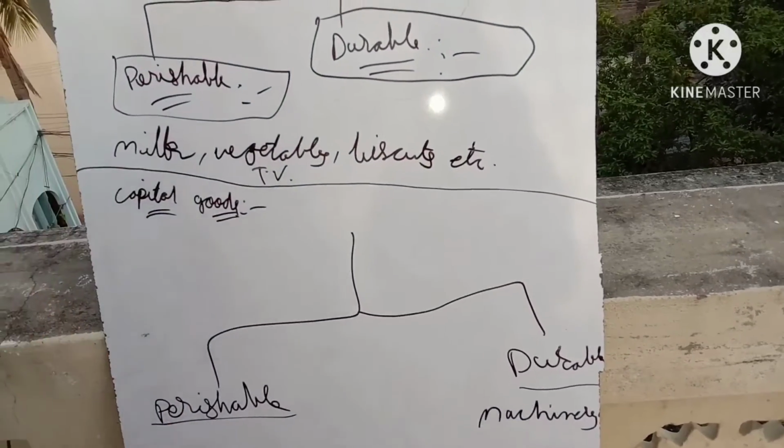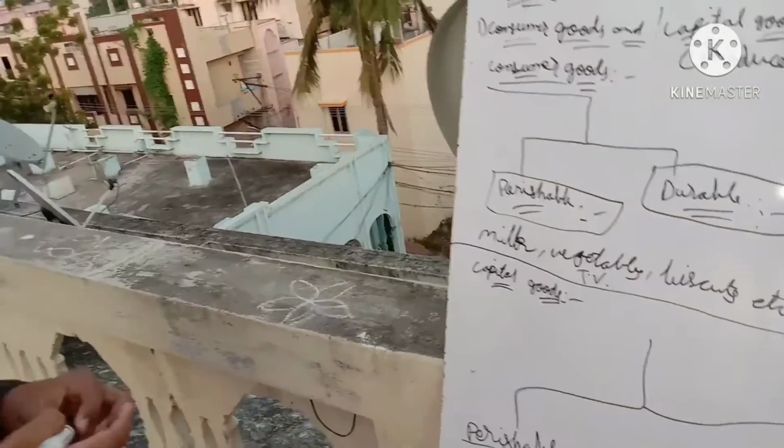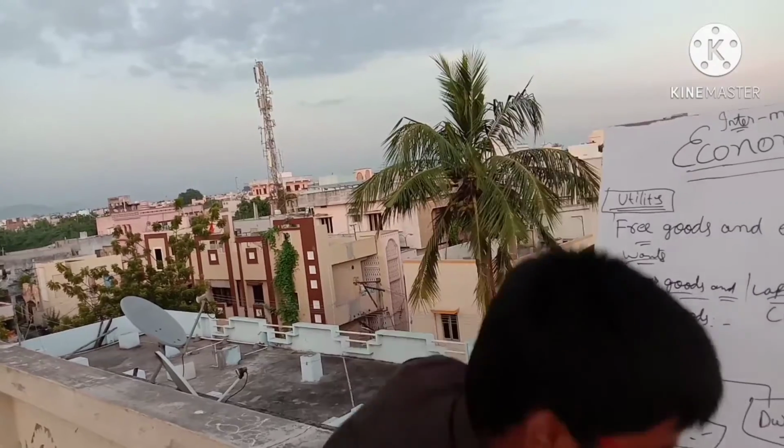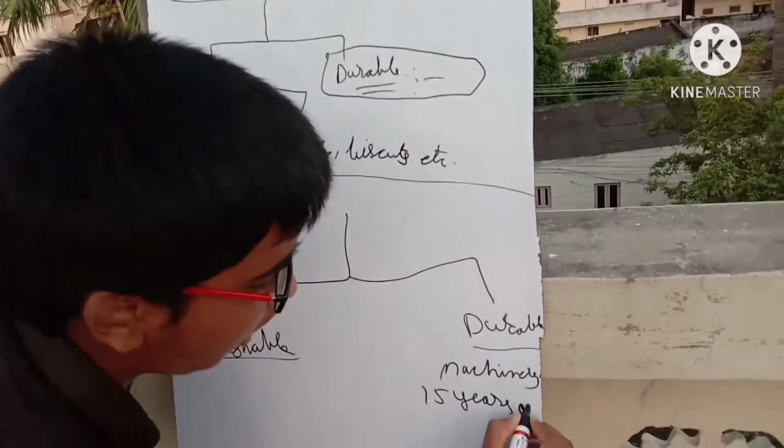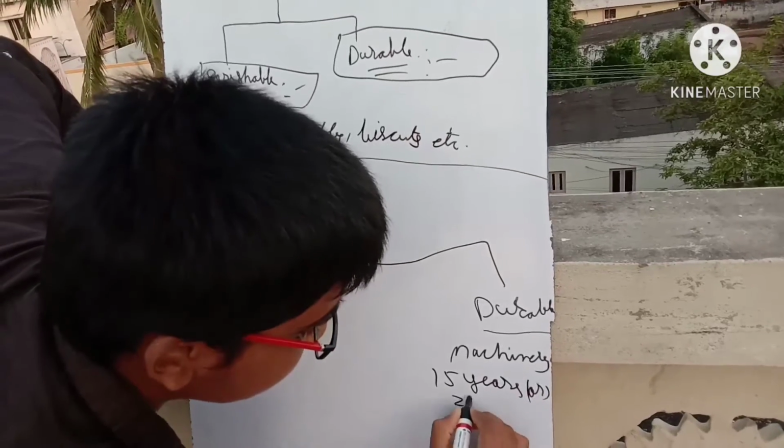The industrialized machineries are used for production of consumer goods for a long period of time, such as 15 years or 20 years.